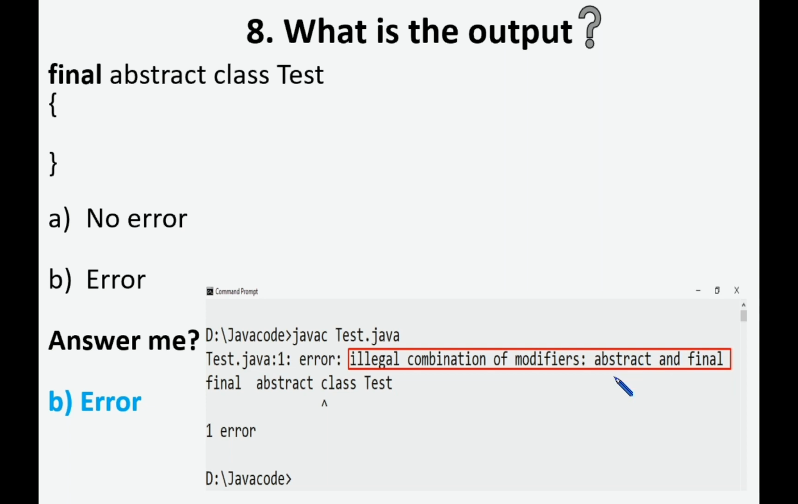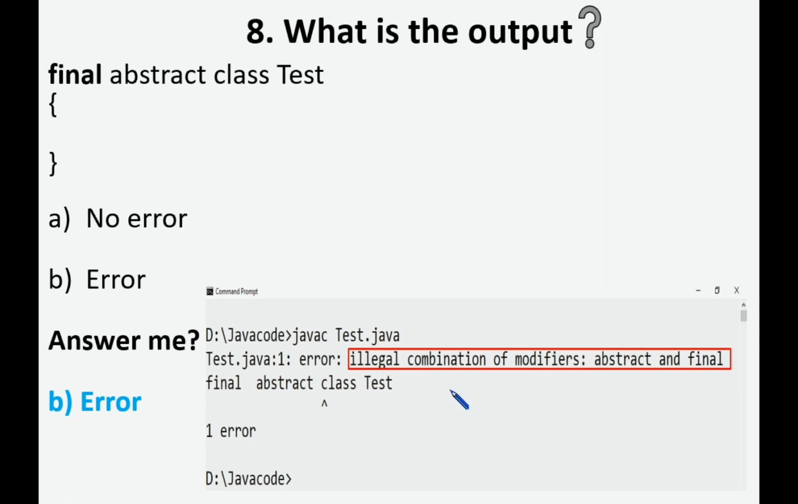So if it is abstract, that should be inherited, whereas if it is final, that cannot be inherited. So whenever we are using the abstract keyword, it cannot be used along with the final keyword. It shows an error like this, illegal combination of modifiers.